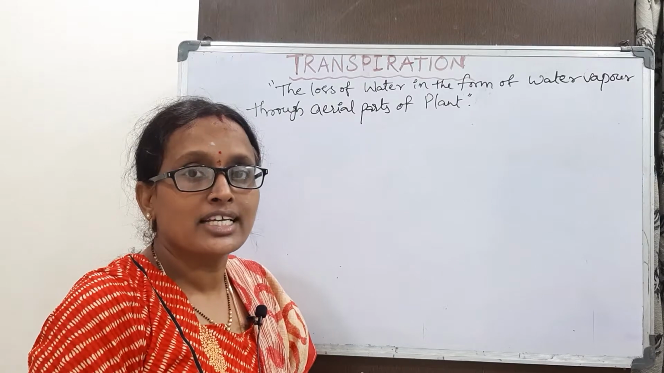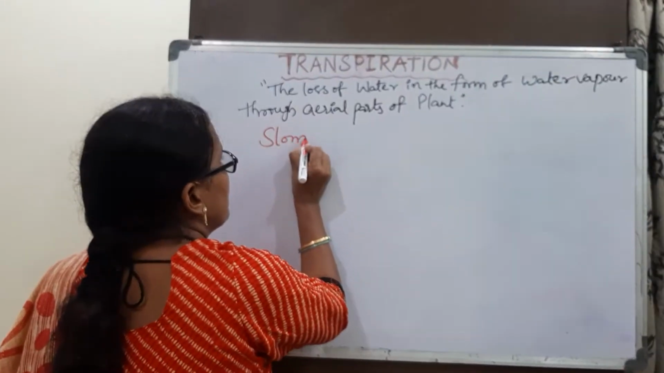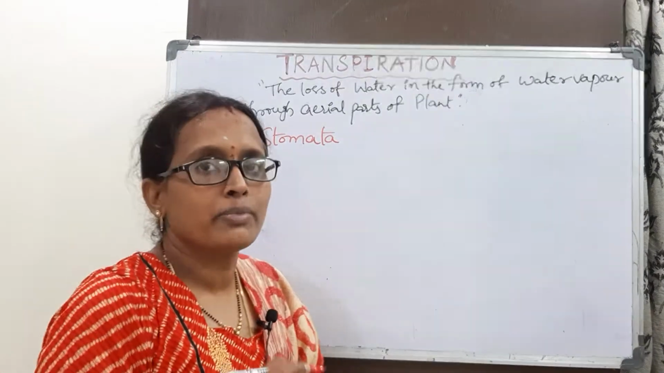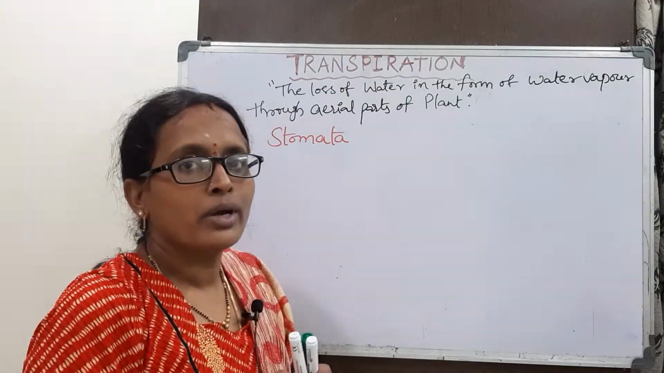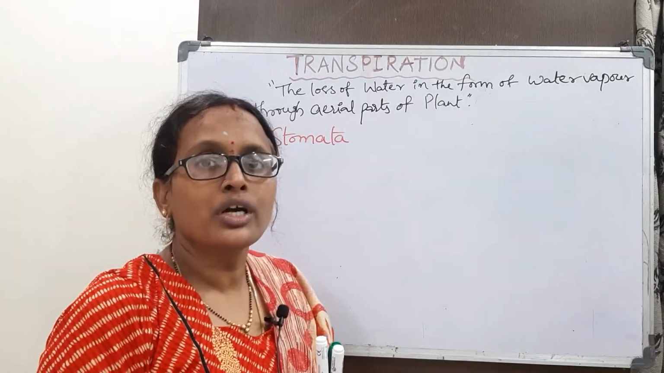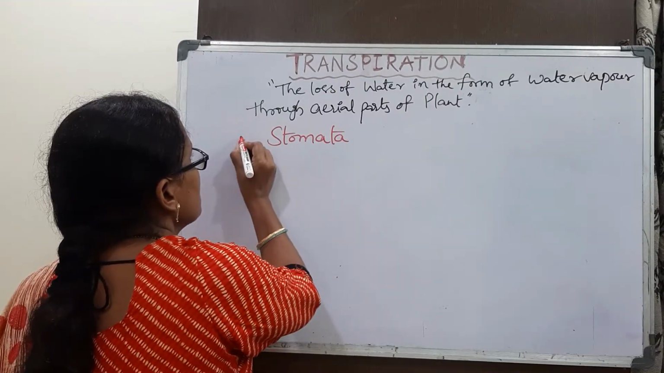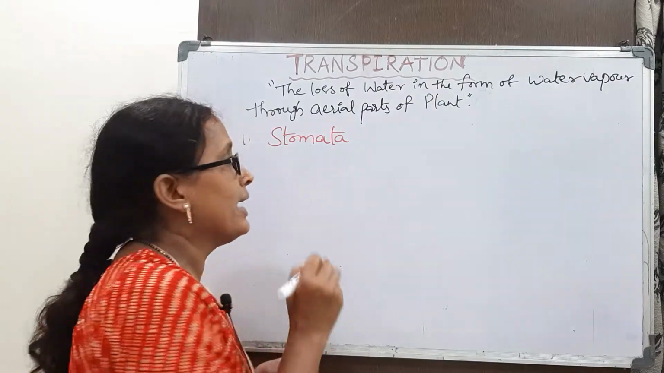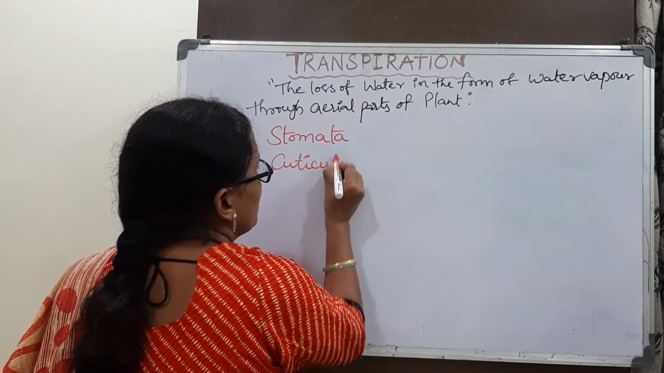The transpiration takes place mostly through the stomata. A special structure is there, the stomata. Tiny pores present in the leaves are called stomata. Not only stomata, some amount of transpiration takes place through the cuticle also. So stomatal transpiration is transpiration through the stomata, and through the cuticle, which is cuticular transpiration.